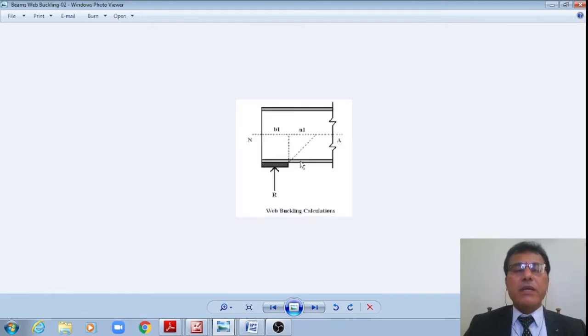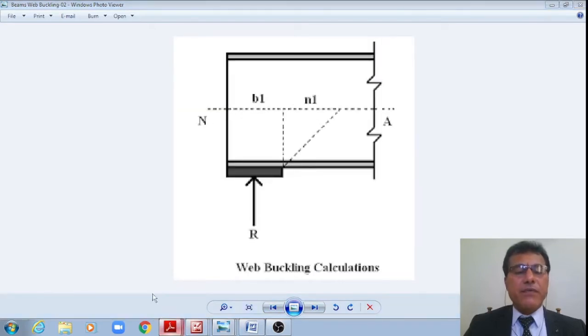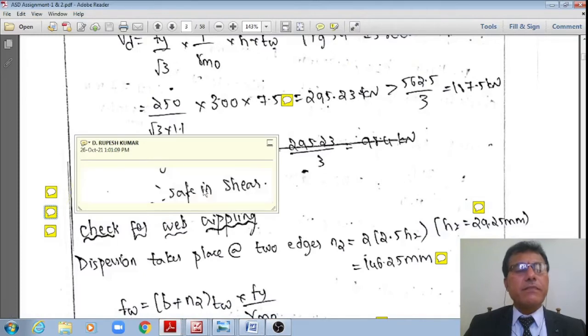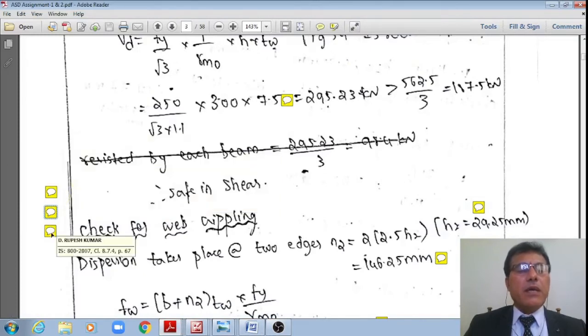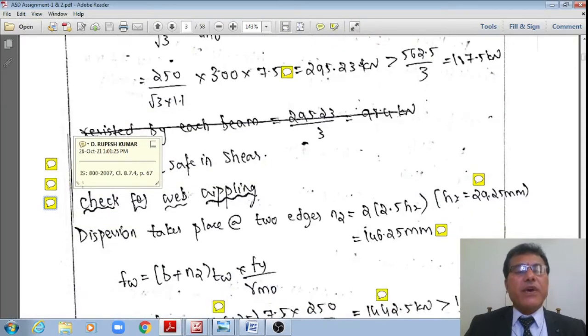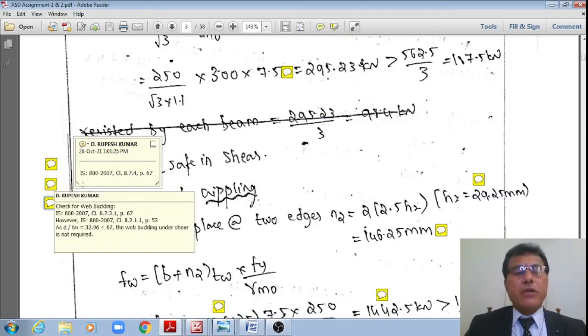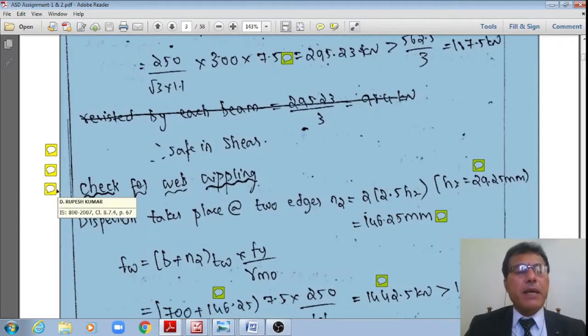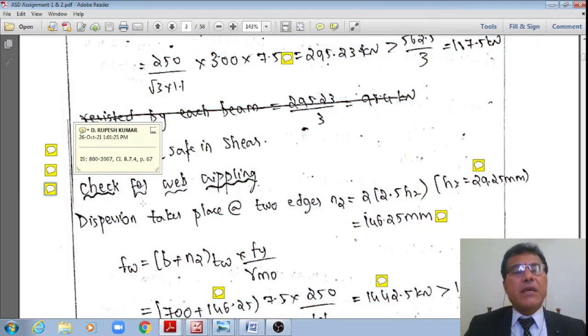Here this check is not required, therefore I am skipping it. I'll do the same check in the next problem if required. Now the check for web buckling is over. Now the check for web crippling, as per clause 8.7.4, page number 67 of IS 800 2007, same page.